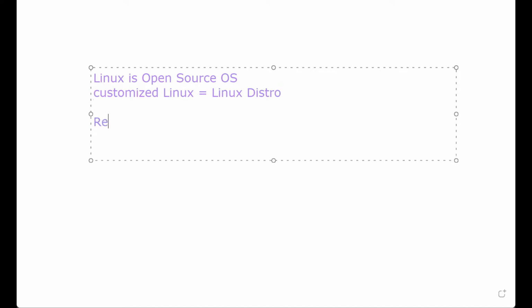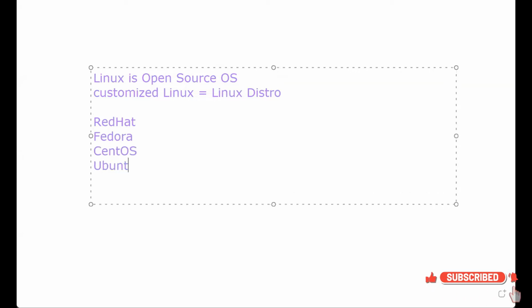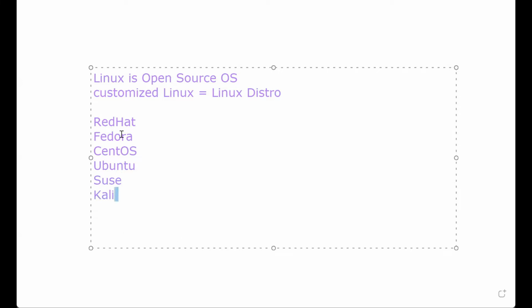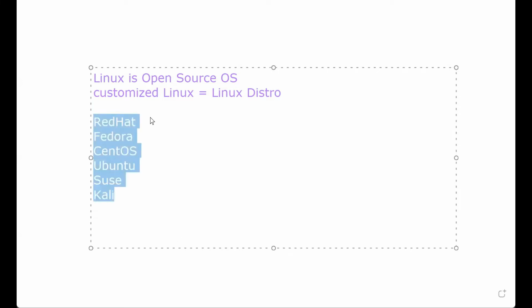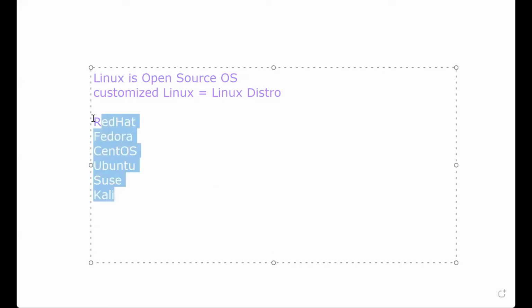So some of them are, of course, the original. Yeah, you would say the original one is Red Hat Linux. Everything I'm listing here, they are Linux. Red Hat, Fedora, CentOS, Ubuntu. These are popular ones. SUSE, Kali. So the list goes on and on. So all of these, they are all Linux. They are just different variants of the original Linux. So even if I go to the source code now, and I modify one or two things, it's a new kind of Linux.